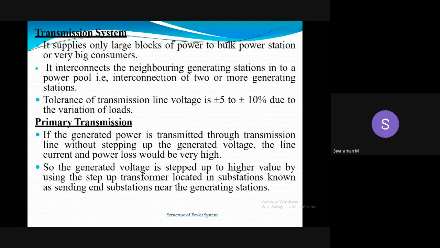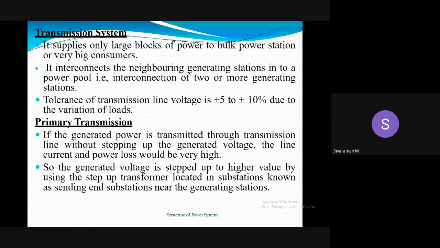First one is primary transmission. If the generated power is transmitted through transmission line without stepping up the generating voltage, the line current and the power loss will be very high. So to reduce the power loss and the line current, we step up the voltage, that is 11 kV into 220 kV or 132 kV based on our requirements for reducing current and power losses.